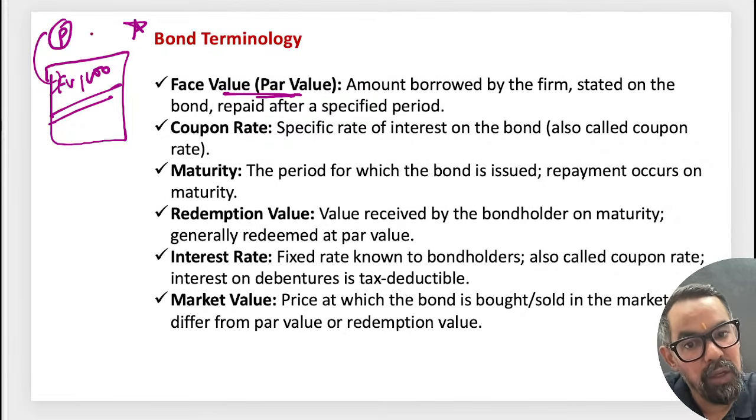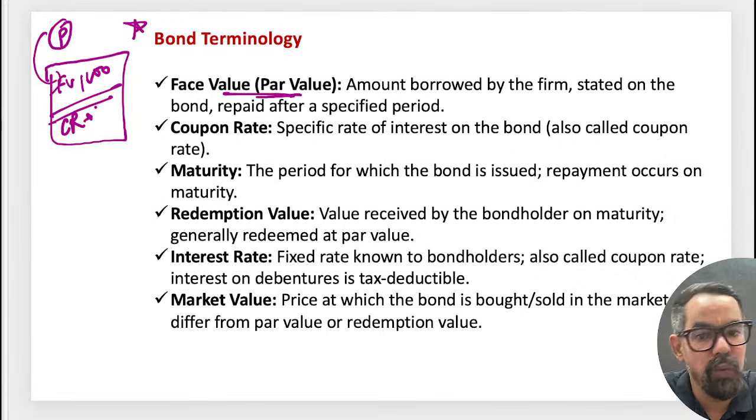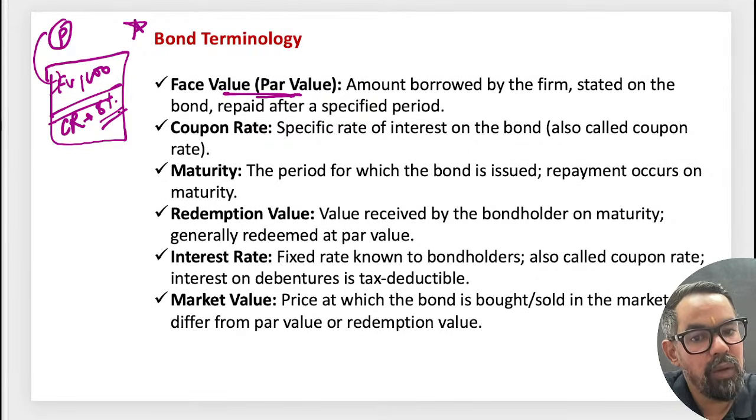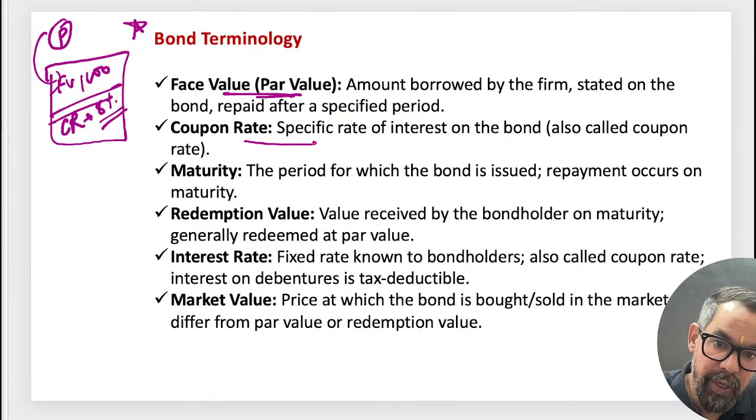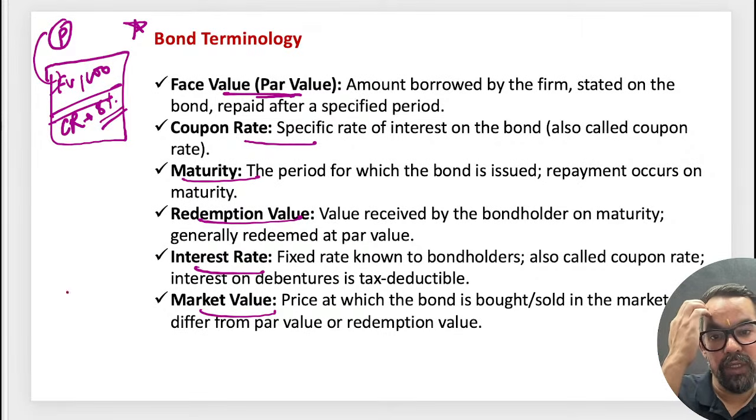In between, they'll pay some interest. That interest is called the coupon rate. Let's say 8% per annum, or 8% payable half yearly in most cases. The coupon rate, maturity, redemption value, interest rate, market value, and others generally come under this.